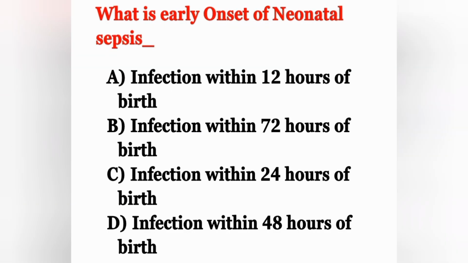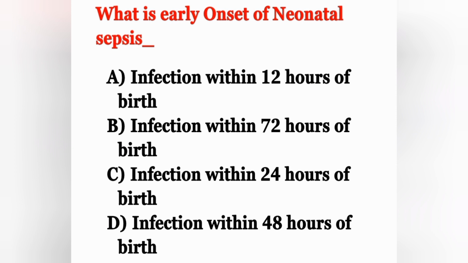What is early onset of neonatal sepsis? Option A, infection within 12 hours of birth. Option B, infection within 72 hours of birth. Option C, infection within 24 hours of birth. Option D, infection within 48 hours of birth.